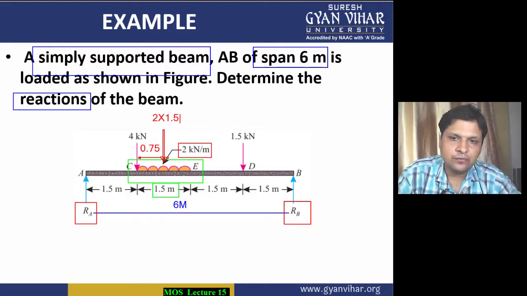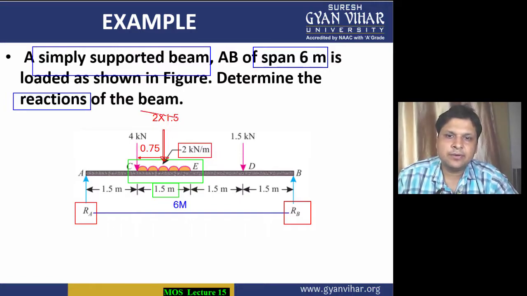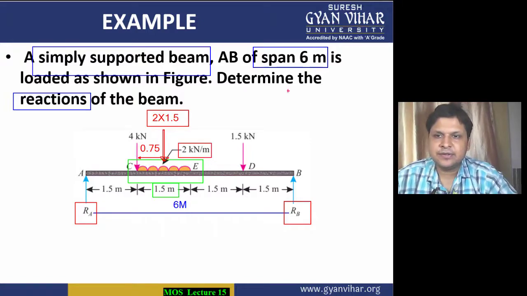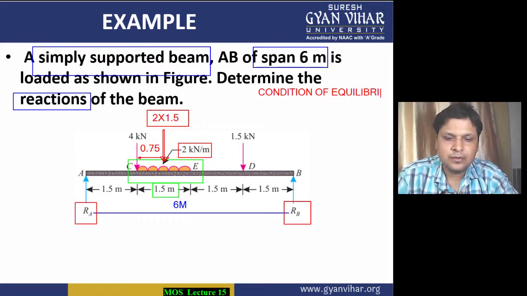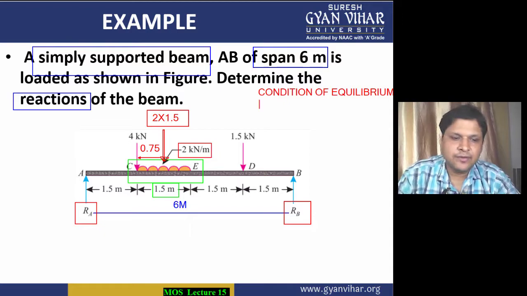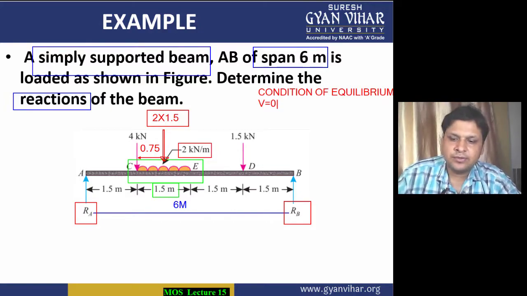Now we will ignore the whole of the UDL, and in its place we will consider the point load. Students, first of all, the same thing we will do. We will apply the conditions of equilibrium. What are the conditions of equilibrium? First is the summation of all the horizontal forces equal to 0, but there is no horizontal force, so directly we will take the second condition. Second condition is summation of all the vertical forces equal to 0.